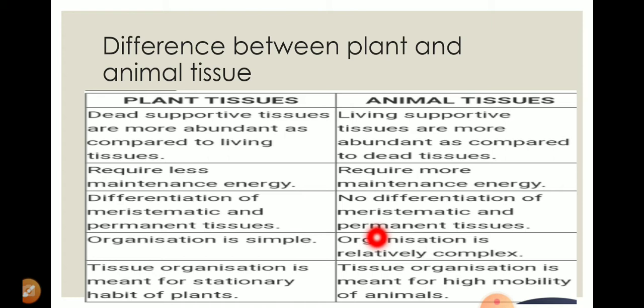They have more specialized tissues to perform various functions, for example nutrition, respiration, excretion, and so on. But here there is a little less complexity. Therefore we call it the simple organization of plant tissue. So these are the certain differences between plant tissue and animal tissue.